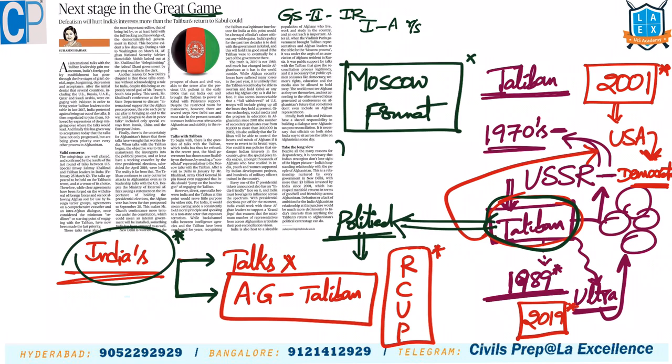In this particular article, one solution is mentioned: even if we go for talks now with the Taliban, they are not going to be fruitful. So, go for the candidates who are contesting the presidential polls. This year, there are presidential elections in Afghanistan. So, talk with them and build soft power. That way, India can influence Afghanistan, not through the Taliban's way.